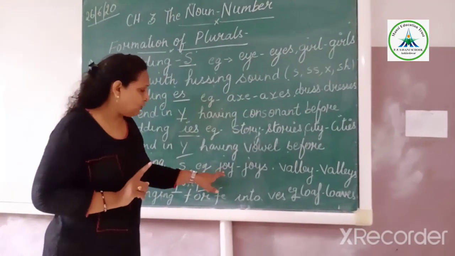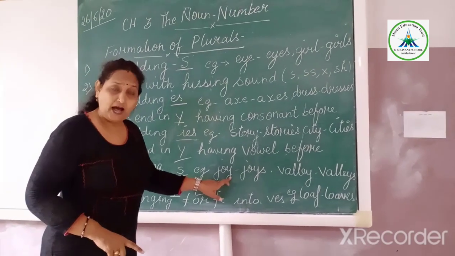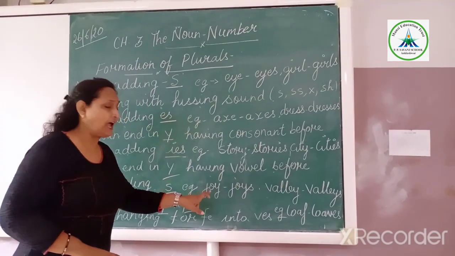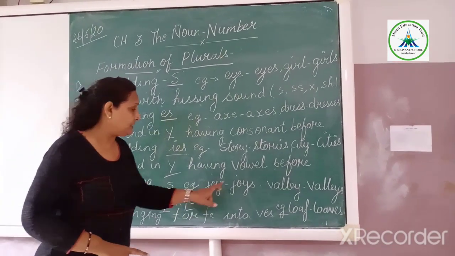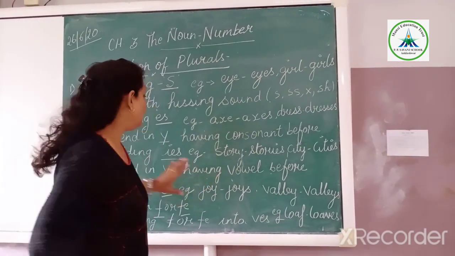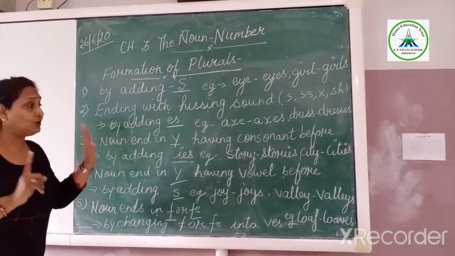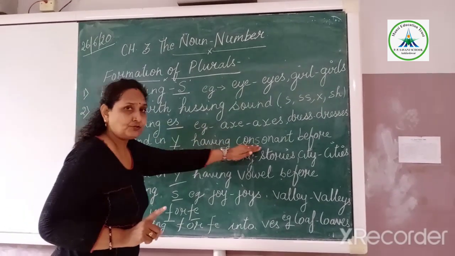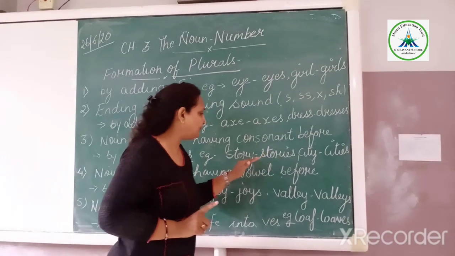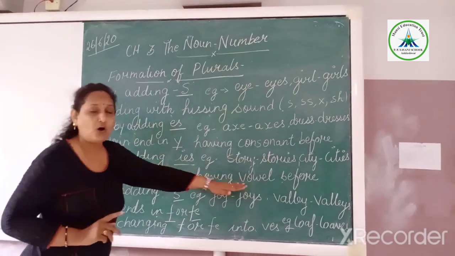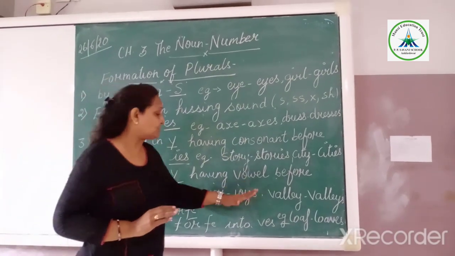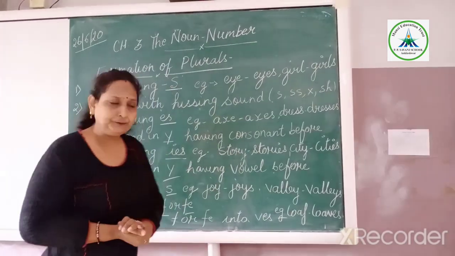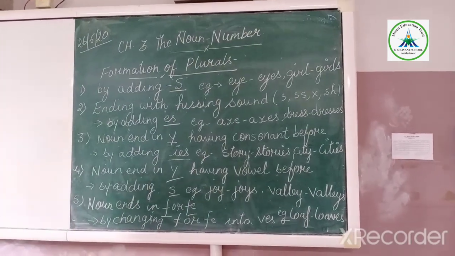So joy, J-O-Y, the last letter is Y, but before the Y we are having a vowel, so we will just put S. So this should be in your mind that both have Y, but there are different rules. If it is having a consonant, we will put IES, removing the Y, and if it is having a vowel, we will not remove this Y, just put S. Clear?